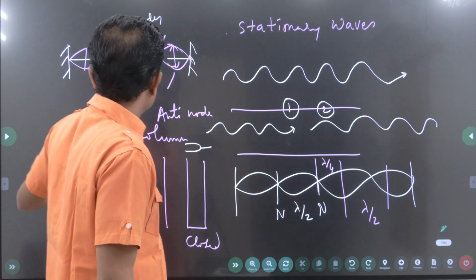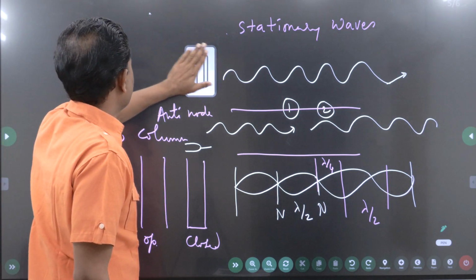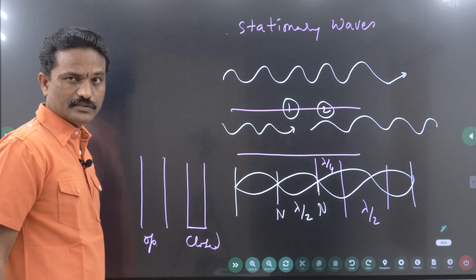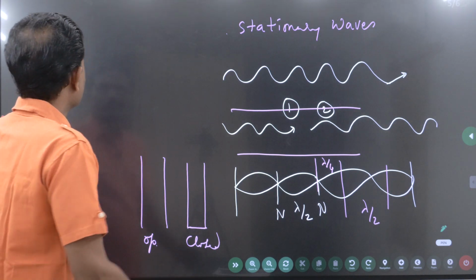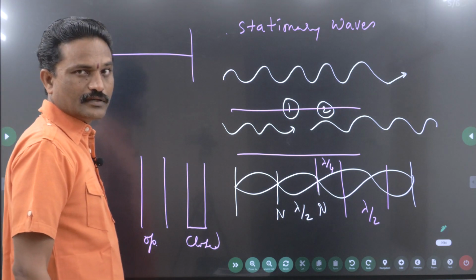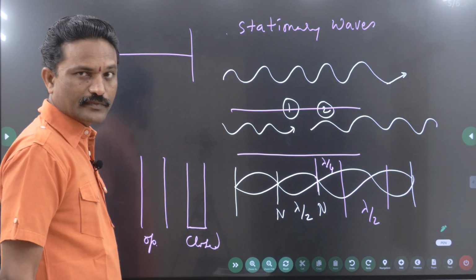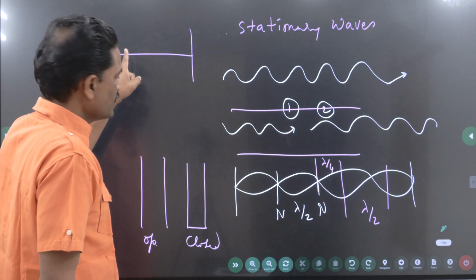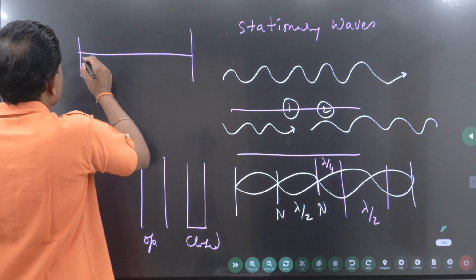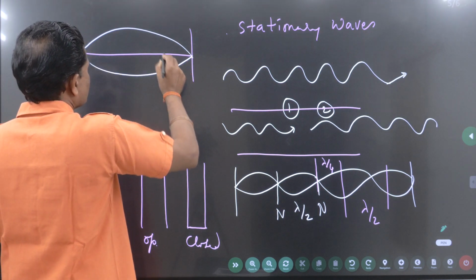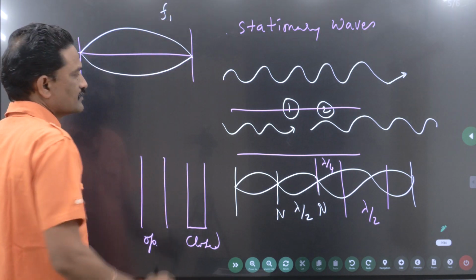Now, one more thing: modes of vibration. What do you mean by modes of vibration? Ways of vibration. Mode means a way. So this is a string fixed between two fixed points. I can vibrate it such that it vibrates with a single loop, so the frequency will be F1.